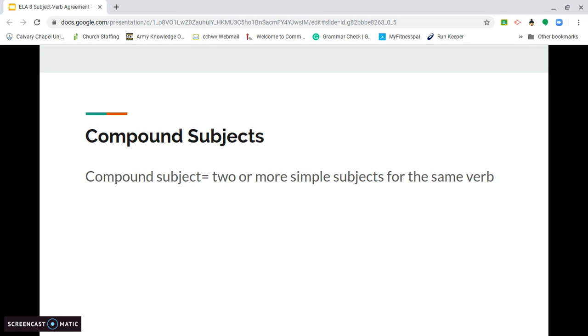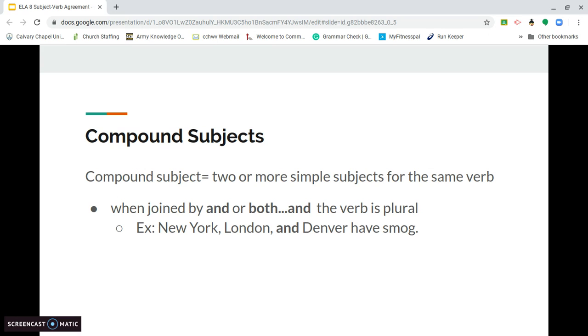So compound subject. A compound subject is just two or more simple subjects for the same verb. When they are joined by and or both and, the verb is plural. So for example, New York, London, and Denver have smog. So anytime you see the compound subjects connected by and or both and, it's plural, and you have to use the plural verb. This is why they use have instead of has.